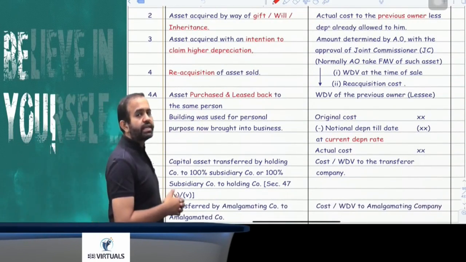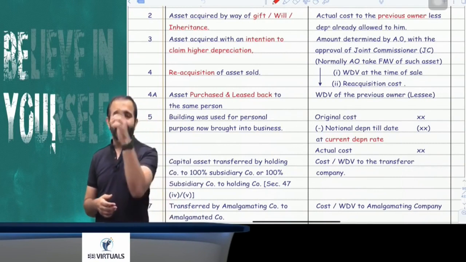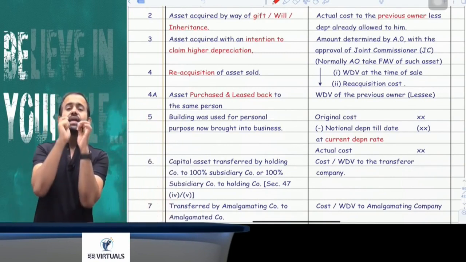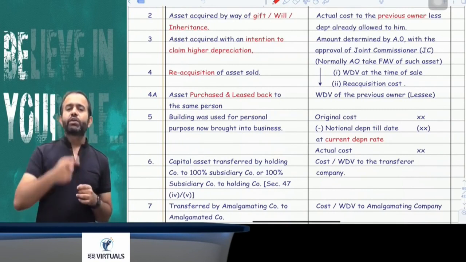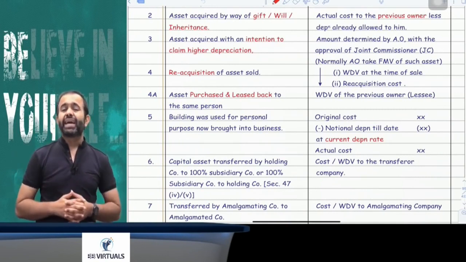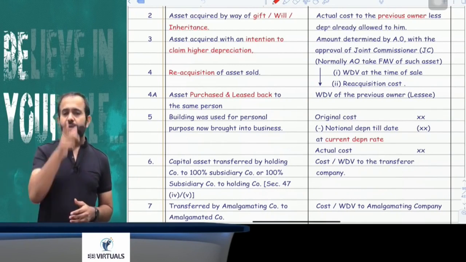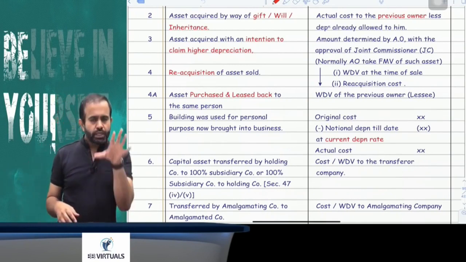Now explanation number 3. Explanation number 3 is saying that suppose you acquire any asset at a higher value, and your main intention in acquiring the asset at a higher value is to reduce the income tax liability by claiming depreciation on the enhanced cost. In that case, your actual cost will be determined by the assessing officer with the prior approval of the joint commissioner.